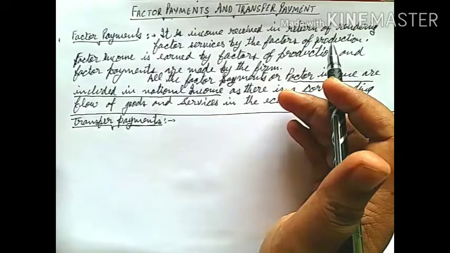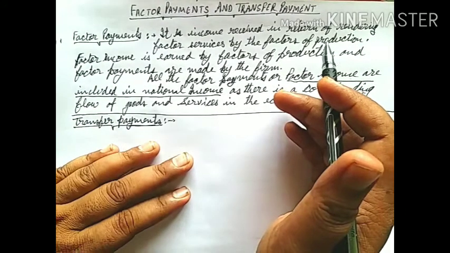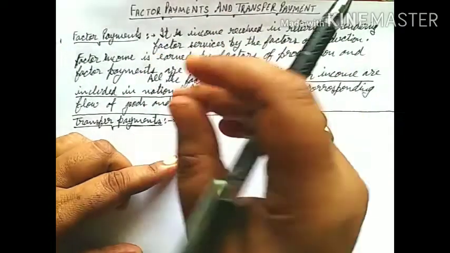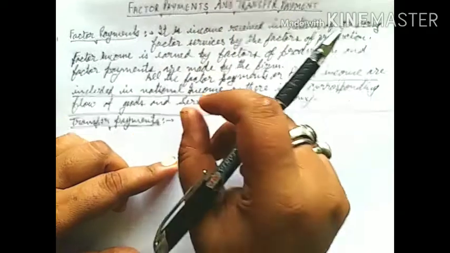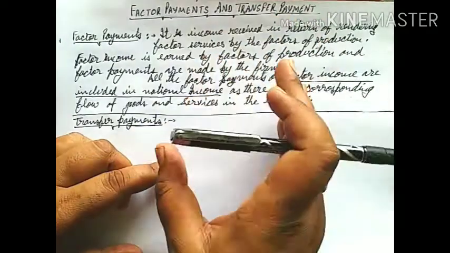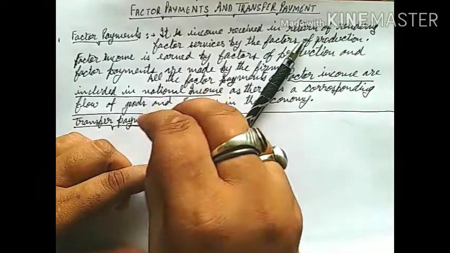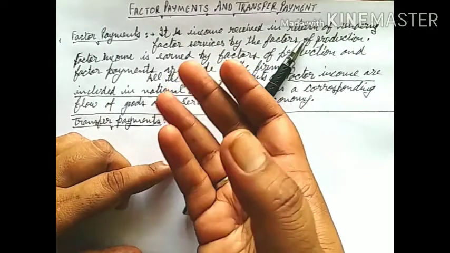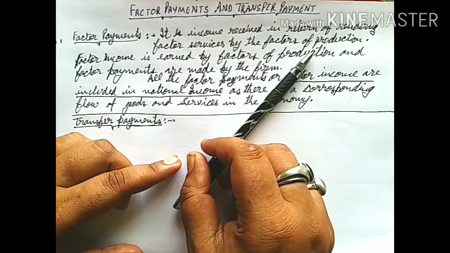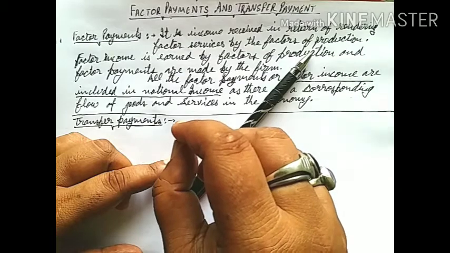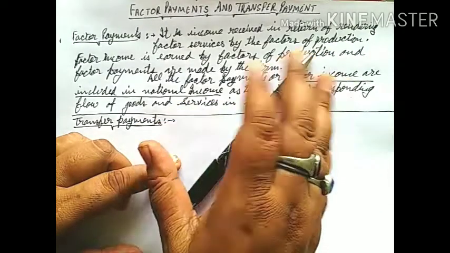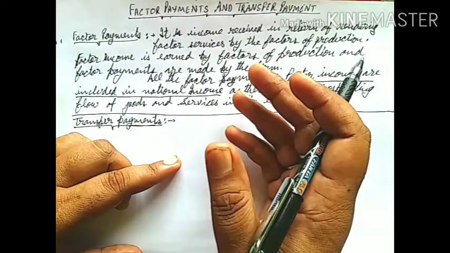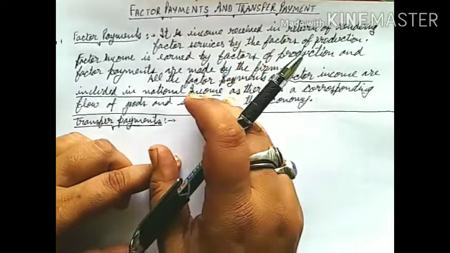So that's why the pocket money is also termed as a transfer payment. And one more thing, these payments are received without making contribution to production. Means transactions of transfer payments never contribute to any kind of production activity. So transfer payments are not included in the national income of a country. The reason? Because there is no corresponding flow of goods and services in the economy.